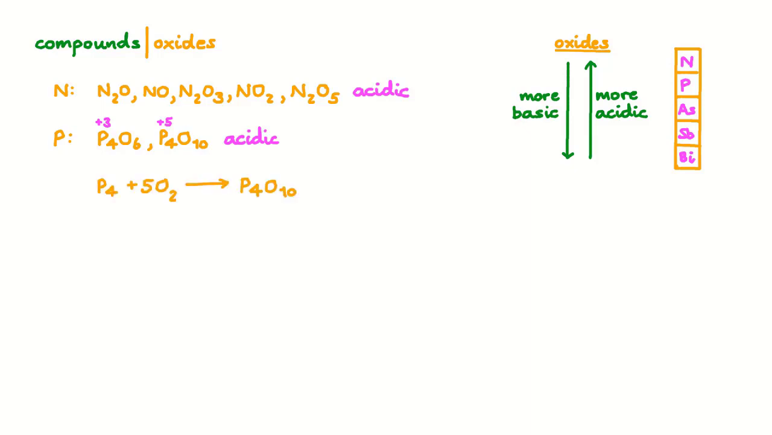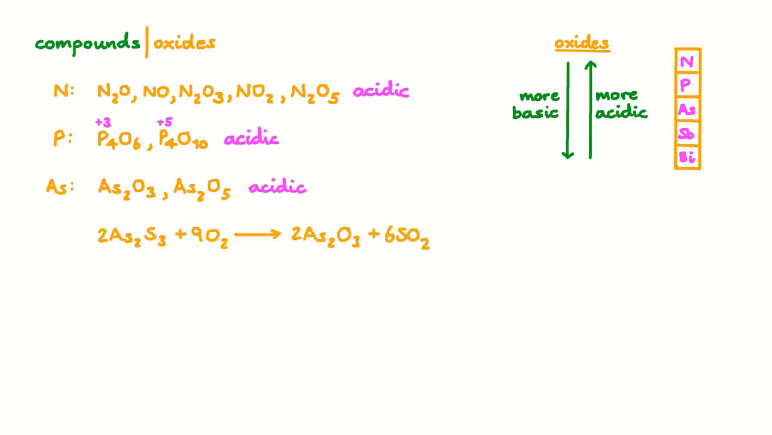White phosphorus reacts with oxygen in the air to form phosphorus 5 oxide in the form of a white powder. A single P4O10 unit reacts with 6 water molecules to produce 4 molecules of phosphoric acid. Next up, arsenic. Arsenic tends to form arsenic 3 oxide over arsenic 5 oxide, but both are acidic. Arsenic 3 oxide can be produced by burning arsenic 3 sulfide.